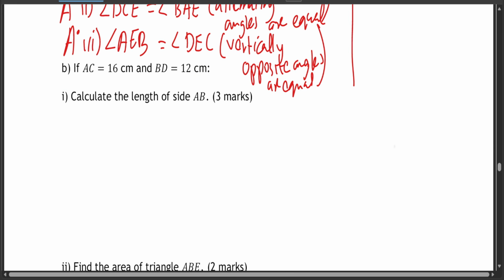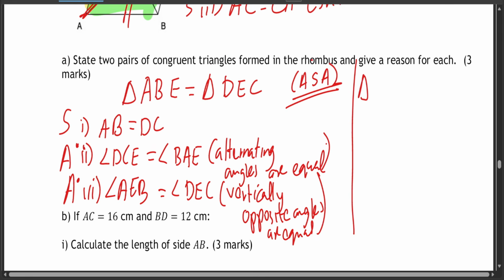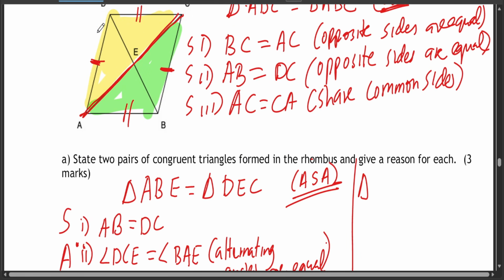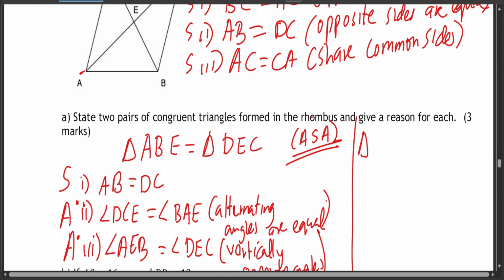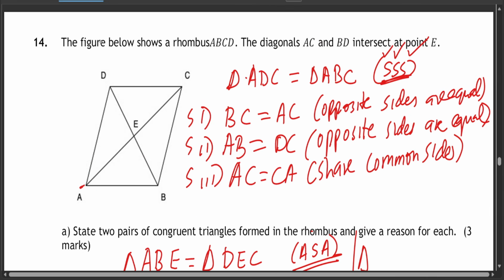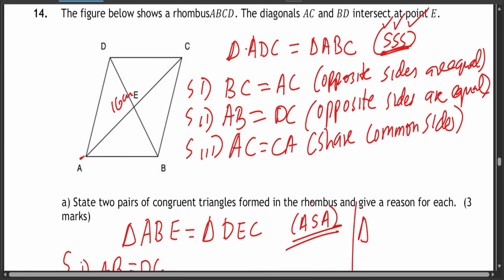Let's finalize this question. If AC is equal to 16 centimeter and BD is equal to 12 centimeter, let's go back to the object. They're telling you that AC is 16 centimeter and BD is 12 centimeter.